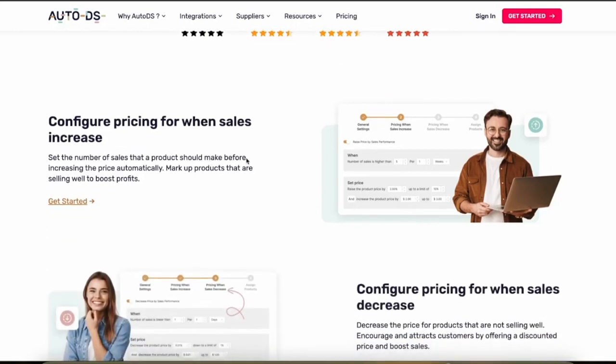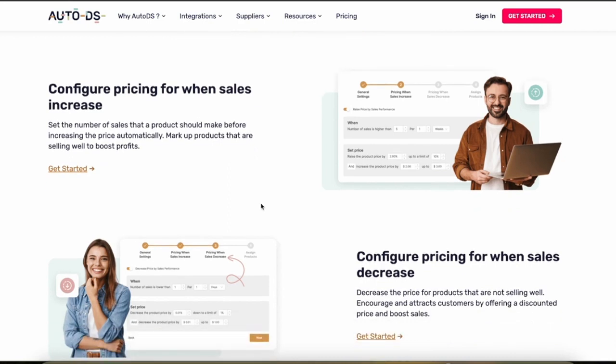AutoDS is designed to scale with your business. You can scale to the moon. It's capable of handling a large volume of products and orders across multiple platforms, and that makes it ideal for a dropshipper who's looking to expand and scale their business.